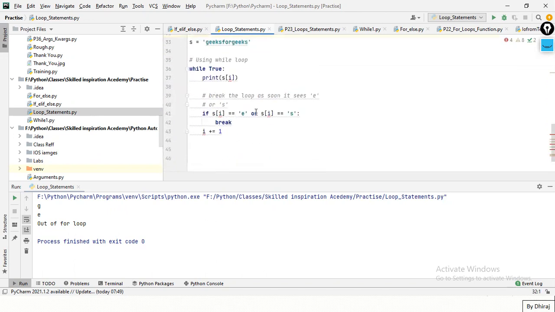Tell me guys, what will be the output of S equal to G E K S? Just take your book and pen. We have studied break statement and loops, while loop as well. So you can just tell me the output.